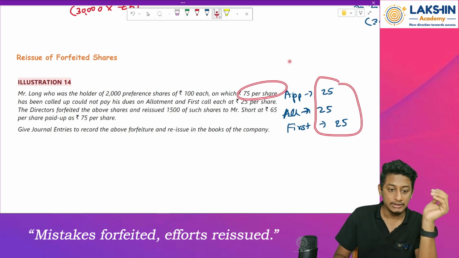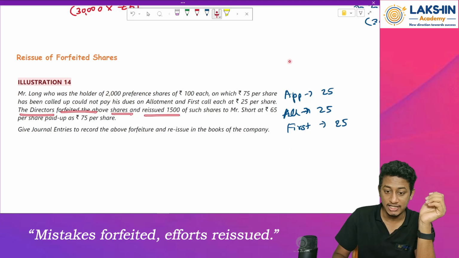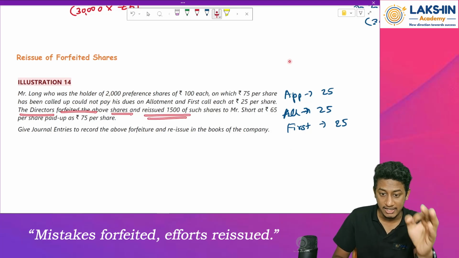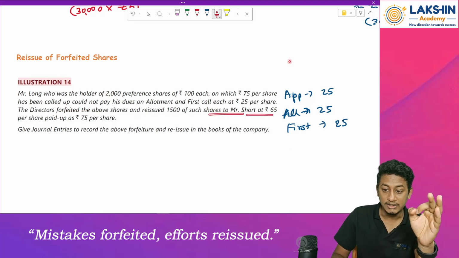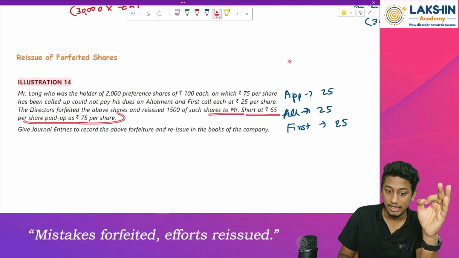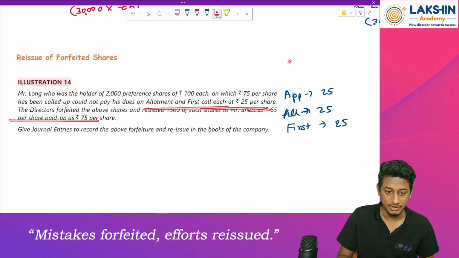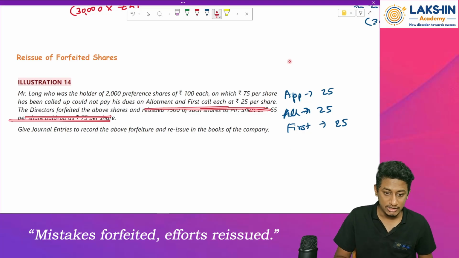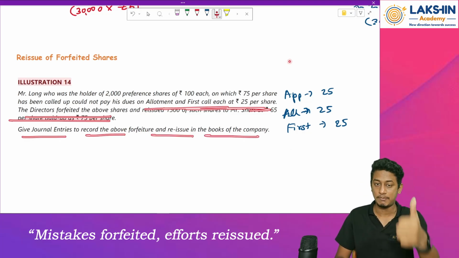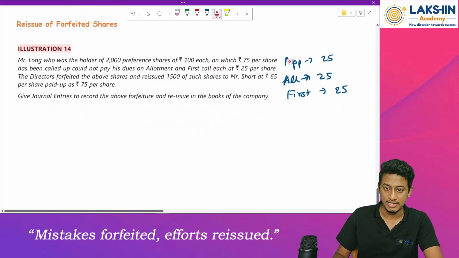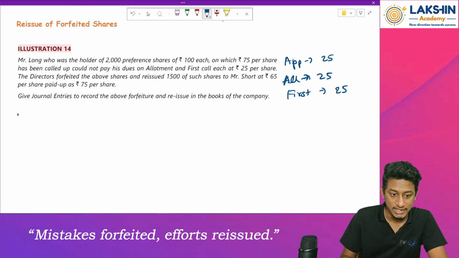Clear? Okay. The directors forfeited the above shares and reissued 1500 shares to Mr. Short at rupees 65 per share, rupees 75 called up. Okay, fine. This part, keep it as it is for now. Give the journal entries to record the above forfeiture and reissue in the books of the company. First of all, let's pass the forfeiture entry.